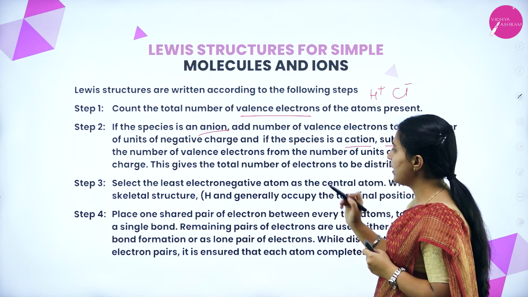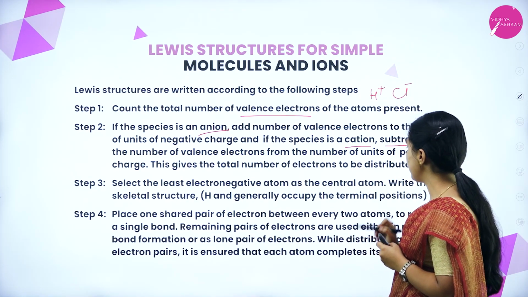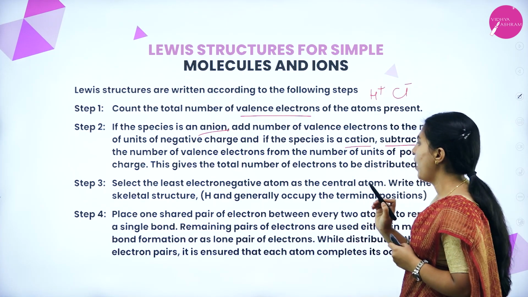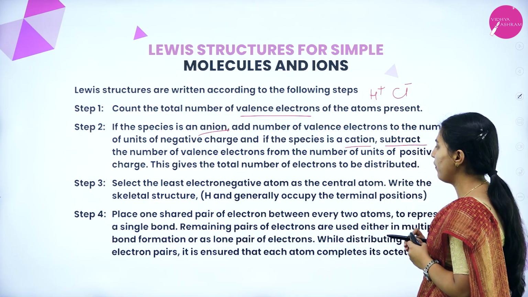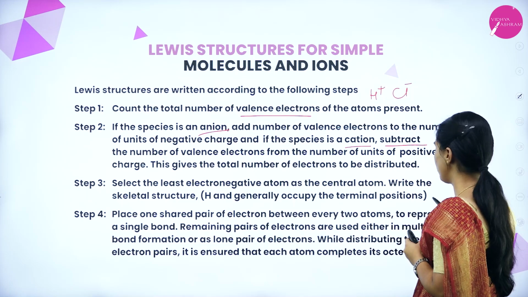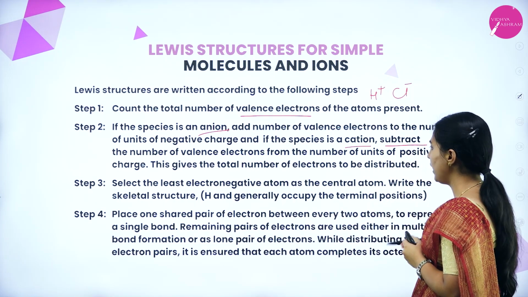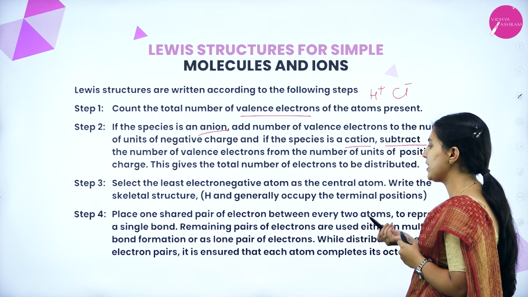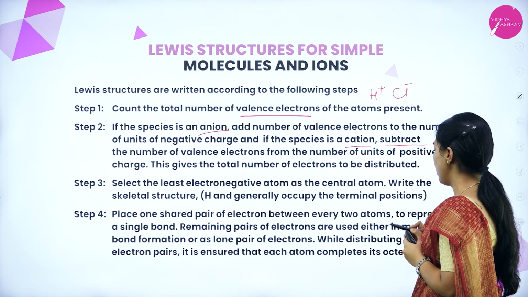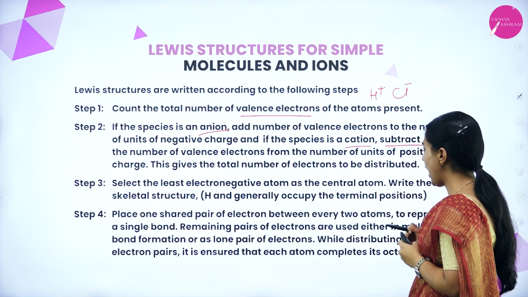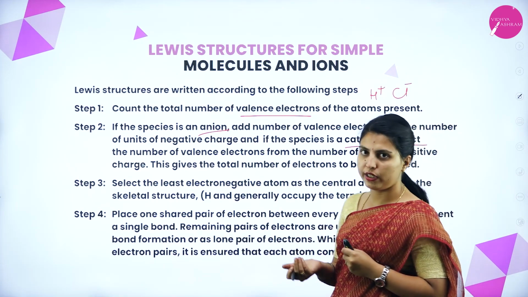Okay. Select the least electronegative atom as the central atom. Write the skeletal structure of it. Place one shared pair of electrons between every 2 atoms to represent a single bond. Remaining pairs of electrons are used either in multiple bond formation or as lone pairs of electrons. While distributing the electron pairs, it is ensured that each atom completes its octet.